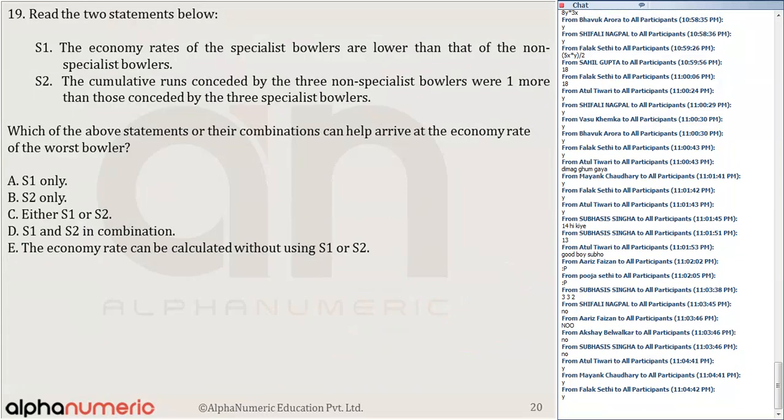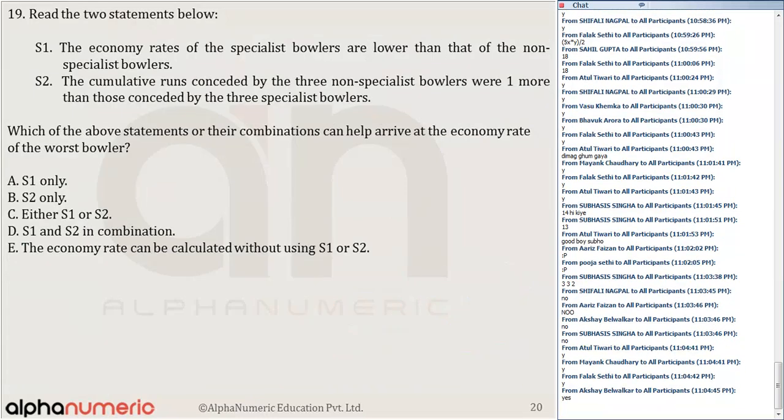Okay. Let's move to the next question. The correct answer of this question is option number D for question number 19, which 30% of you have got right. Let's see. It says the economy rate of the specialist bowlers is lower than that of the non-specialist bowlers. Okay. So the economy rate we have discussed, there are 4 bowlers who have got an economy rate of 6, 6, 7, 9.